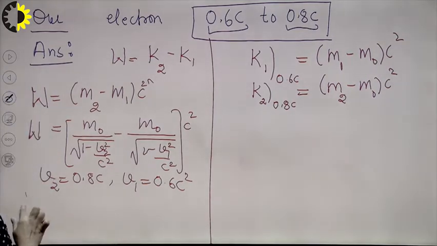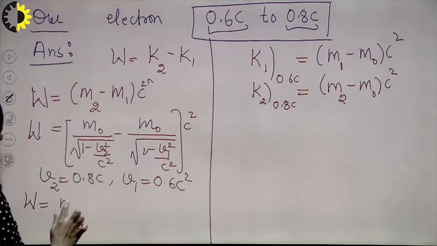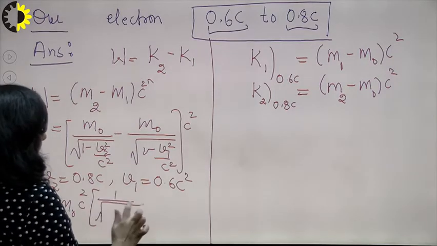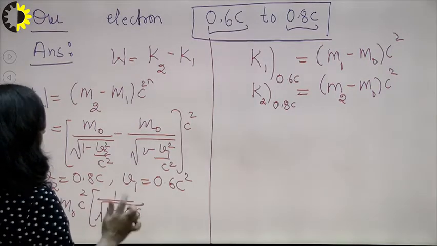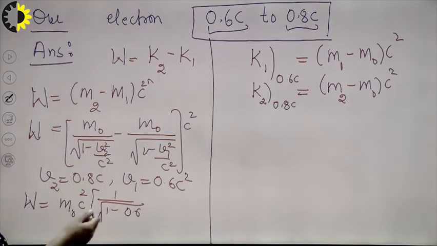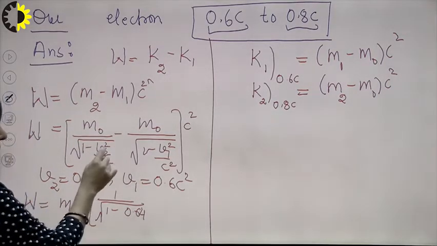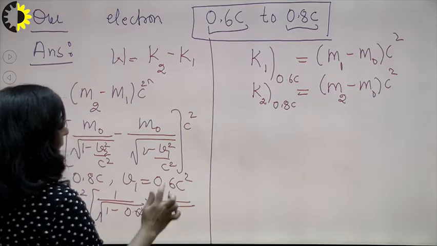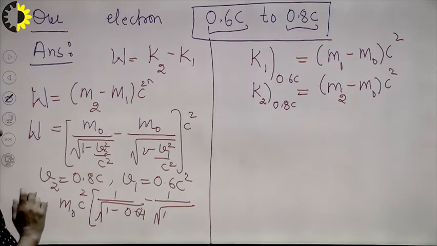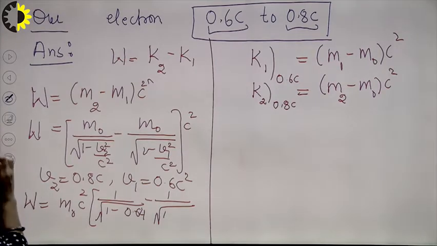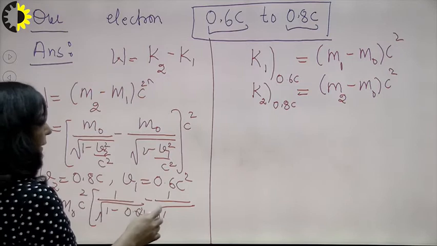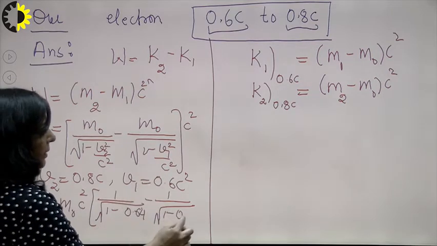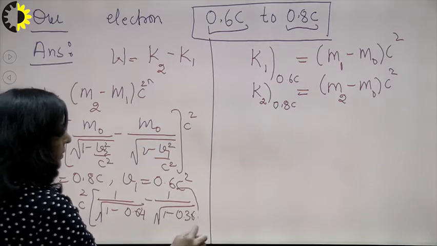So if you take m naught as common, you get m naught C square into 1 upon under root 1 minus, this is your 0.8 C square whole square, means 0.64 C square upon C square, that will get cancelled, minus 1 upon under root 1 minus, instead of V1 you will write 0.6 C there. So when you write 0.6 C, 0.36 C square will get cancelled, you are getting only this, right.